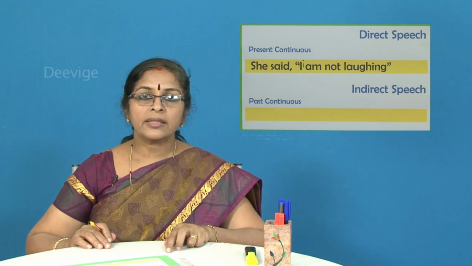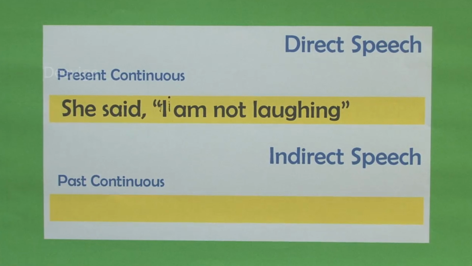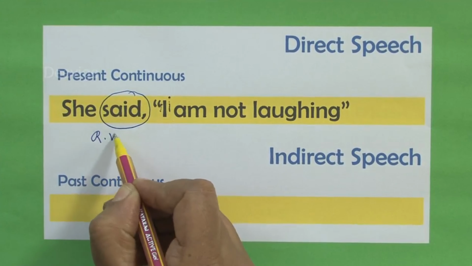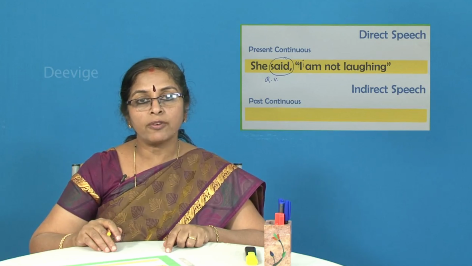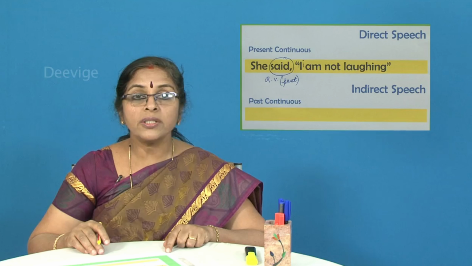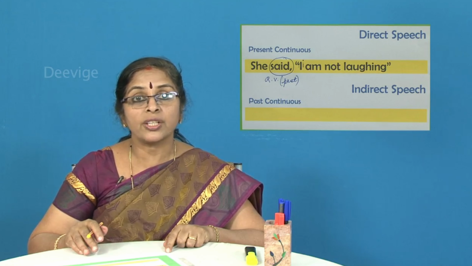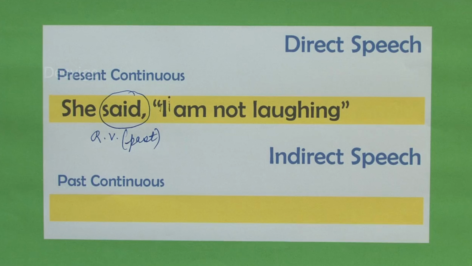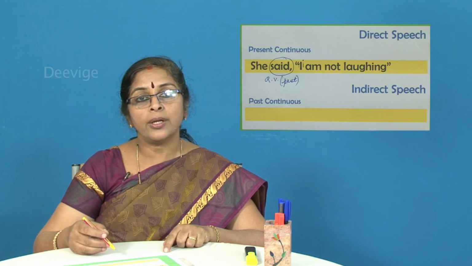The next example that we have with us is, she said, I am not laughing. I repeat, she said, I am not laughing. Well, which is the reporting verb here? Again, it is said. So said is the reporting verb. And what is the tense of the reporting verb? It is in the past tense. Now, what is the sentence that has been given to us for changing from direct to indirect? The sentence is, I am not laughing. She said, I am not laughing. Now, how are you going to change this into the indirect speech?